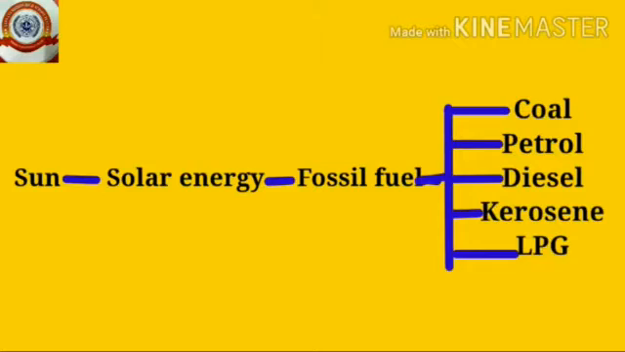Look at the flow chart. From the sun, we get solar energy. Solar energy is transformed to fossil fuels. From the fossil fuels, we get coal, petrol, diesel, etc.